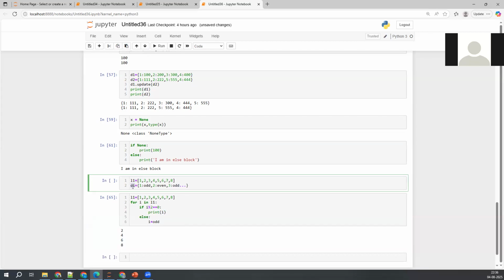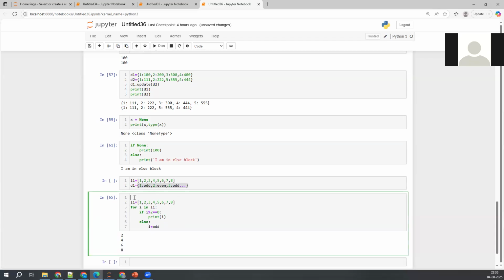No, it is a dictionary, right? We need to print both even and odd, but we need to tell which is odd. So take an empty dictionary here. Instead of this print command, I'll simply take D1 of that I. I means what we are iterating here: 1, 2, 3, 4, 5, 6.